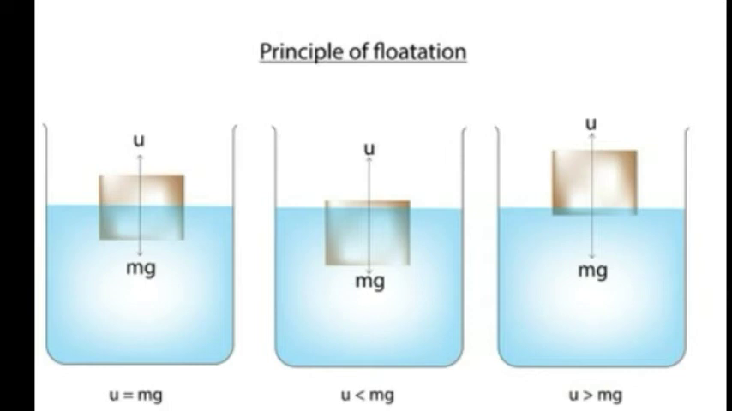So if the object is heavier or more dense than the liquid, or if the weight of the object is greater than the buoyant force, it will sink. If the weight of the object is less than the buoyant force, it will partially float above the surface. And if the weight of the object and the buoyant force are equal, then it will float below the surface of the liquid.